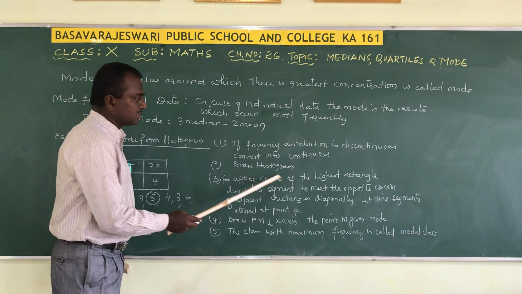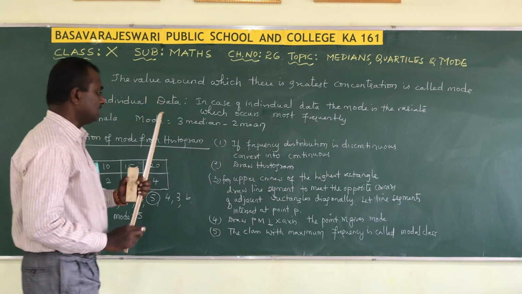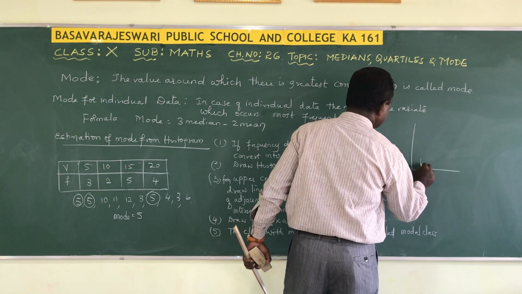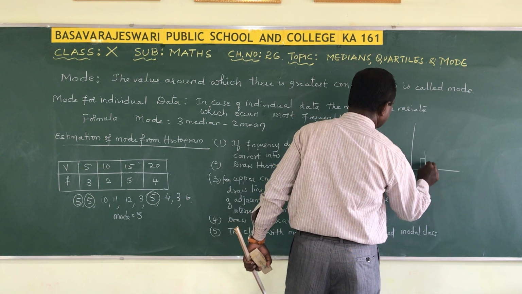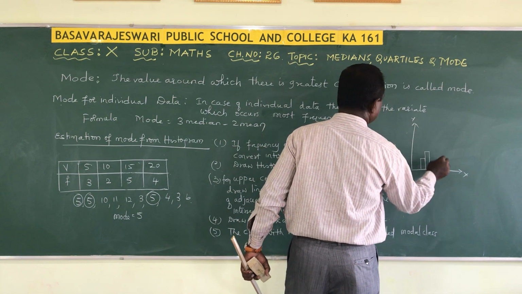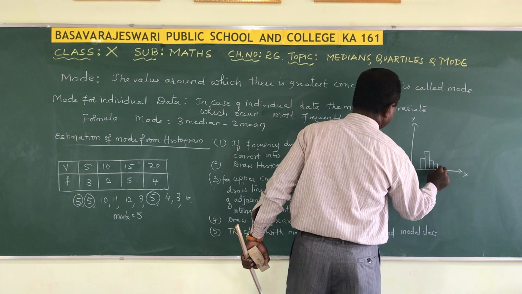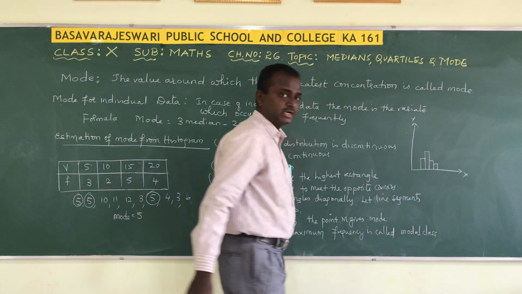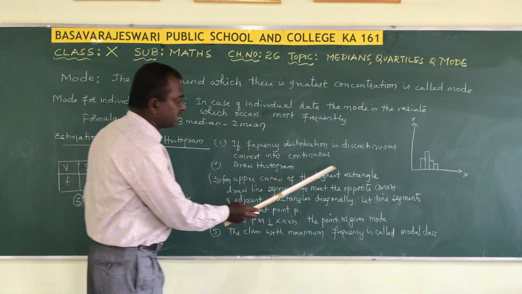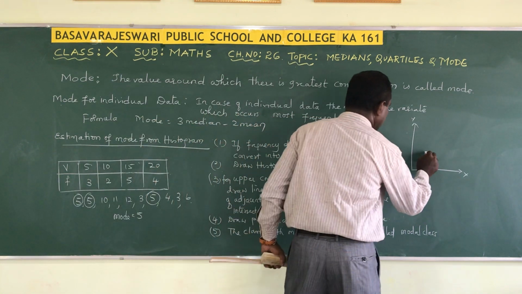From the upper corners of the highest rectangle. Suppose this is the histogram I drew. Which is the highest rectangle here?